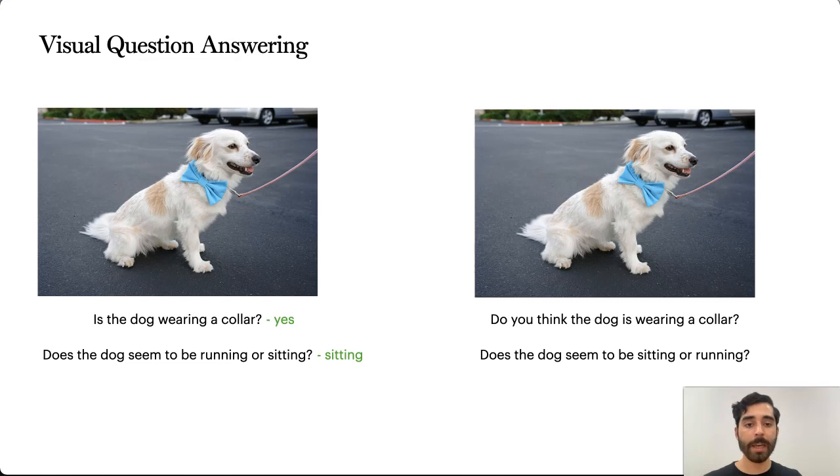Perhaps we were instead to ask the questions in a slightly different way, rephrasing it as, do you think the dog is wearing a collar? Or changing the order of arguments to, does the dog seem to be sitting or running? If our model is capable of understanding the original instances, it is reasonable to expect that it should generalize to these slightly changed but easily inferable cases as well.